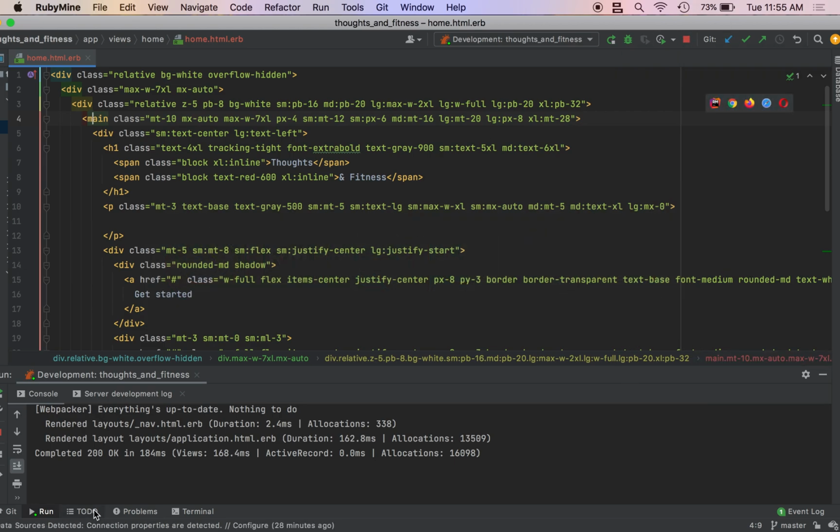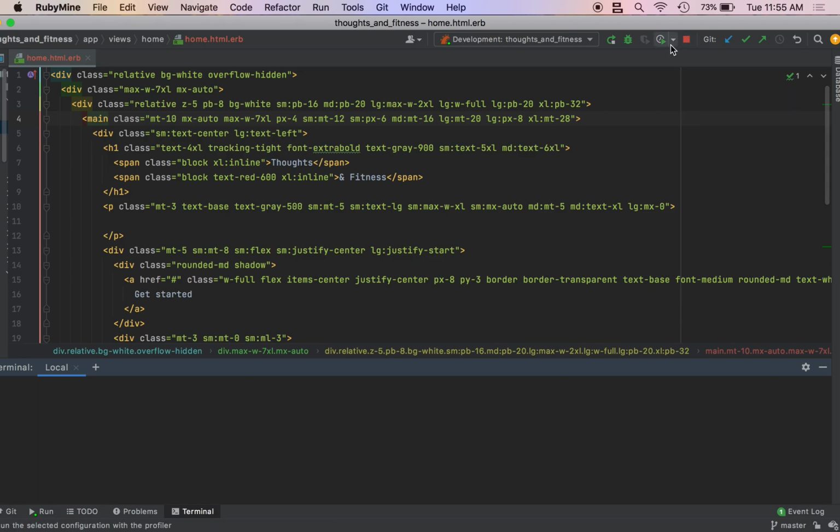Let me shut down the server. Actually, I'll leave the server running. Actually, no, we'll shut it down. We'll save some computer battery.